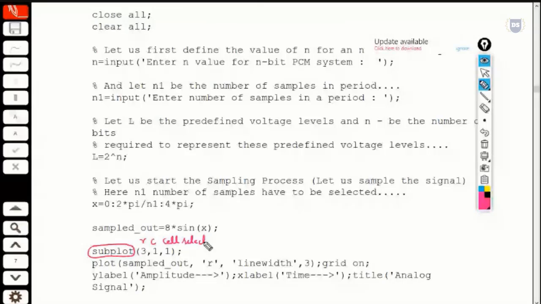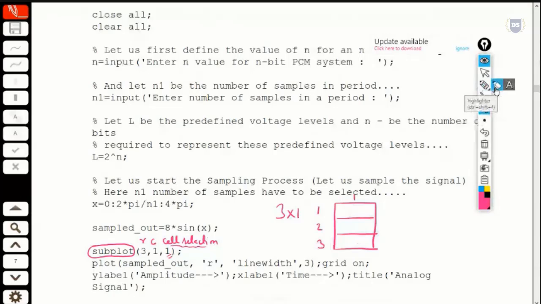So subplot creates a 3x1 window such that it has 3 rows and only one column. So this is the first row, second row, third row, and only one column. And this number indicates the cell selection. So here we want our first diagram to be displayed in this cell. So this is cell number 1, cell number 2, and cell number 3.